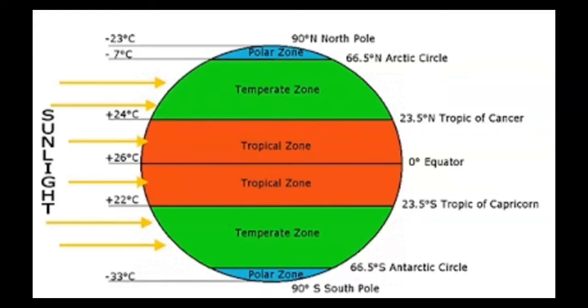There are 3 climate zones. 1. Tropical zone. The tropical zone is also called the torrid zone. 2. Temperate zone. 3. Polar zone. The polar zone is also called the frigid zone.